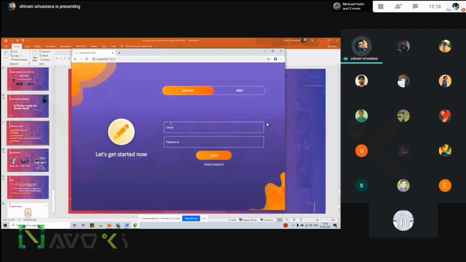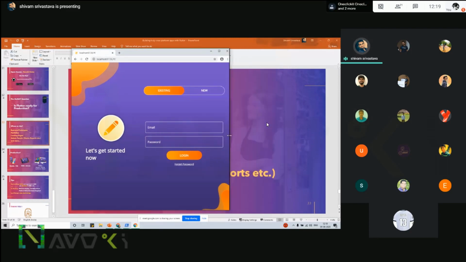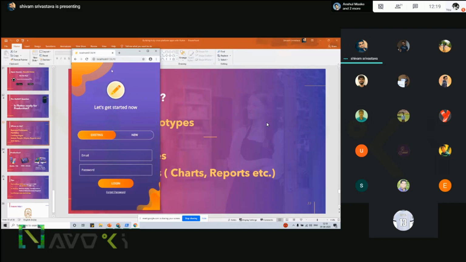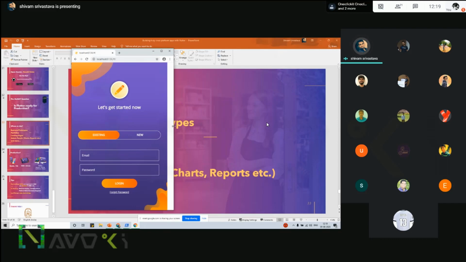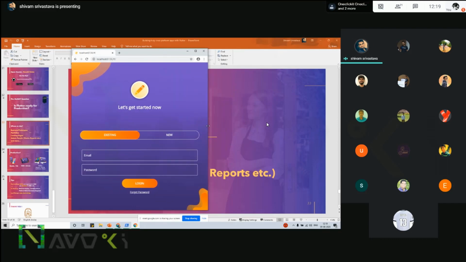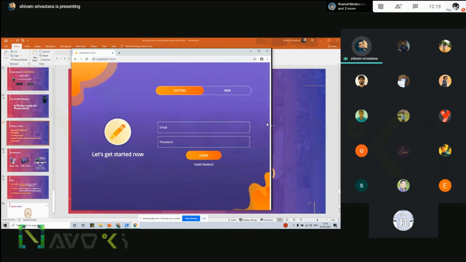So this was a simple application. It took me a lot of time. As you can see here, you have to break your components down, how things work. The first is the header part, where there is the icon and the let's get started now part. And then there is a login form. These are the two different widgets. Okay. So if you are working with web applications, you have to use rows and columns according to that, and use the expanded widget according to that.